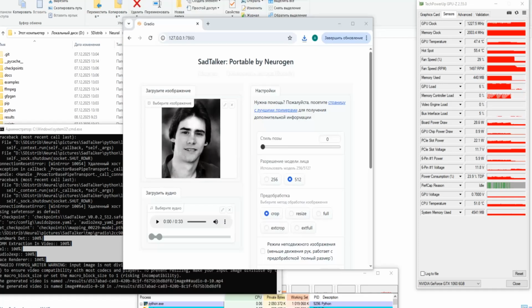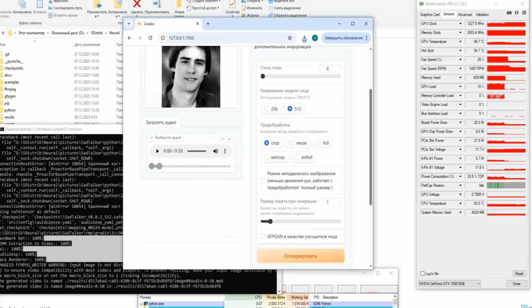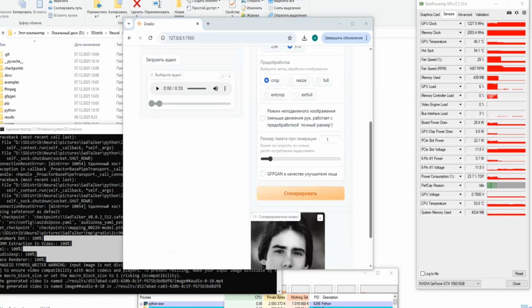In conclusion, the SadTalker model was successfully launched. We have launched both the 256 model and the 512 model. I had to play with the parameter of the size of the package when generating. It gave me that model 512 fits into the video memory. For a 3-second video, the generation time was about 3 minutes.